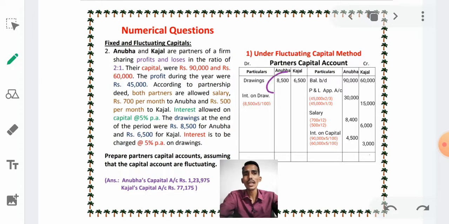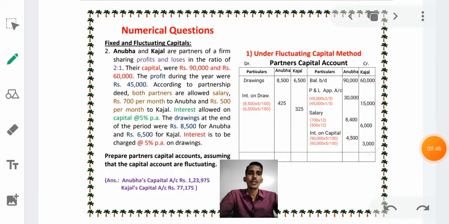Anubha has withdrawn 8,500, so we charge 5% interest. 8,500 into 5 divided by 100 is 425. And Kajal's 6,500 into 5 by 100 is 325. See here.